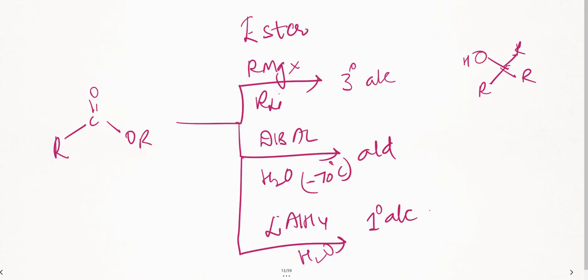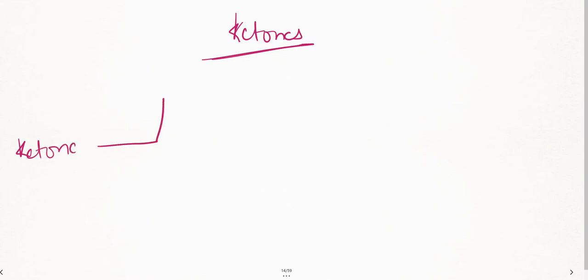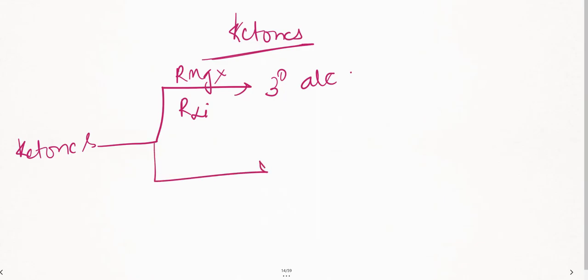Now let us see the next page, that is ketones. Let us see what the reagents are and what it is getting converted to. Always remember, whenever you take a ketone, again I'm using the same RMgX and an organolithium compound. Ketones are getting converted to tertiary alcohols on addition.